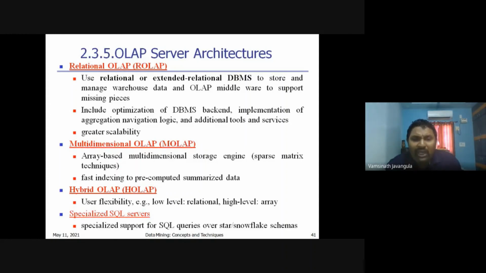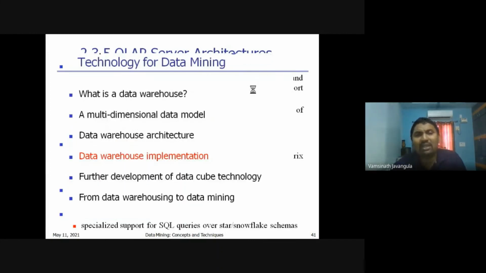When you prepare your data warehouse, your data is stored in terms of data cubes. For that, we require a server called the multi-dimensional OLAP server, which is very, very fast compared with ROLAP. The next one is hybrid, a combination of both ROLAP and MOLAP. We also have other servers called specialized SQL servers, which support SQL queries over star and snowflake schemas. Basically, OLAP servers are classified into four categories: ROLAP, MOLAP, hybrid, and specialized SQL servers.